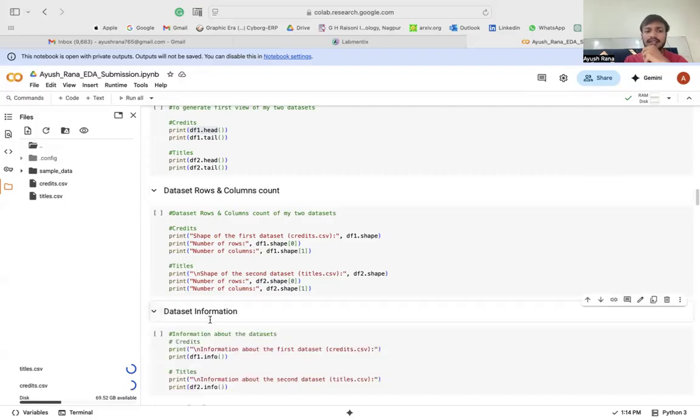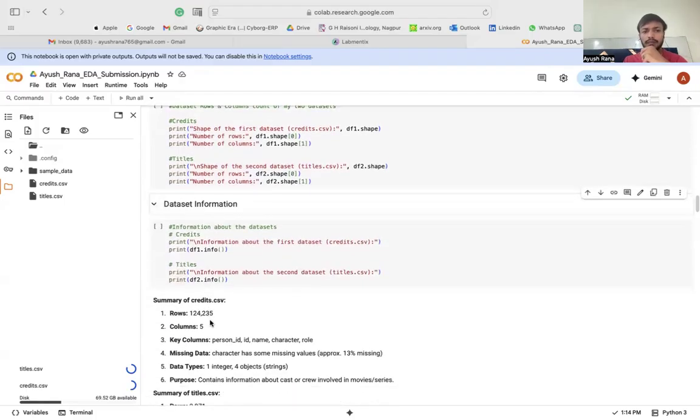And then the dataset information, and how you're getting the information of the two datasets. Beyond that, you go towards the descriptive stats, where you're seeing the mean, median, mode, standard deviation, and some other little information.